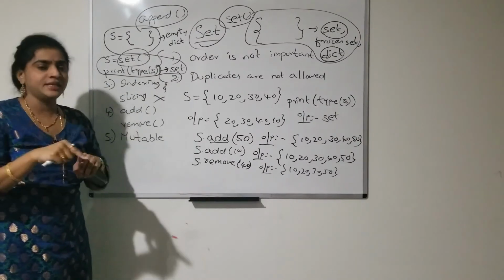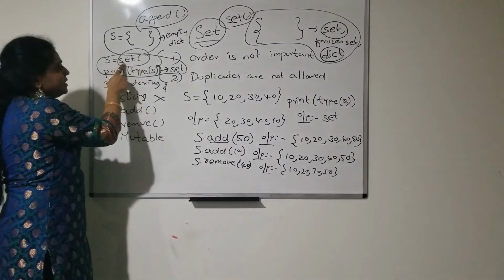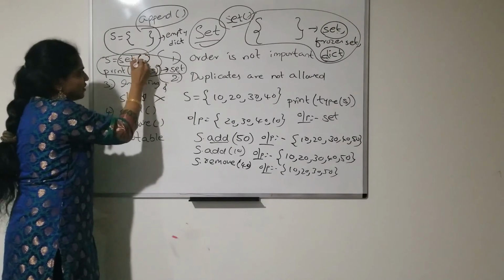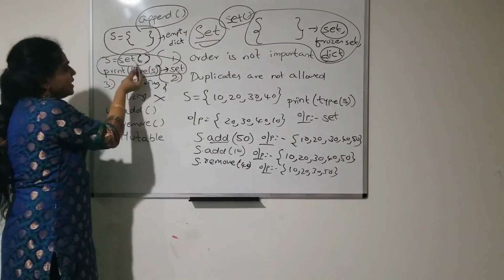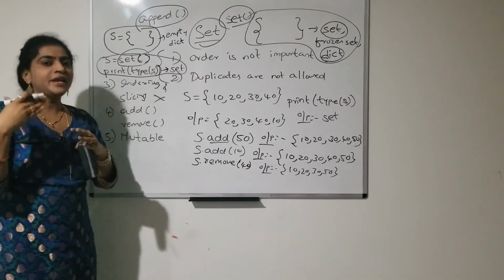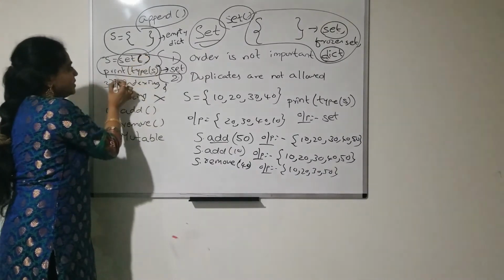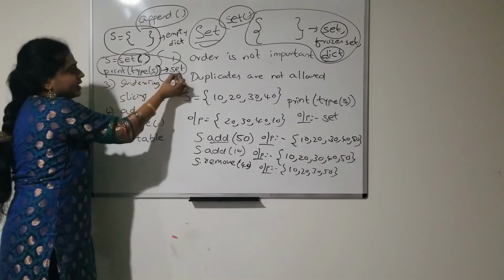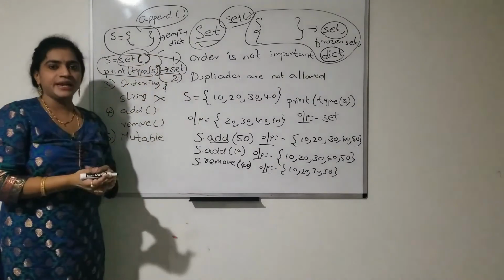Suppose you want to tell the Python virtual machine that you are going to create an empty set, then you have to follow this notation, that is, call the set function without passing any arguments. Then the Python virtual machine can understand that you are going to create a new, empty set. Then if you print the type of S, it will give the output as a set data type.